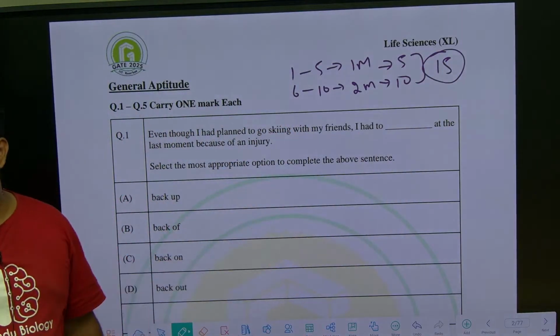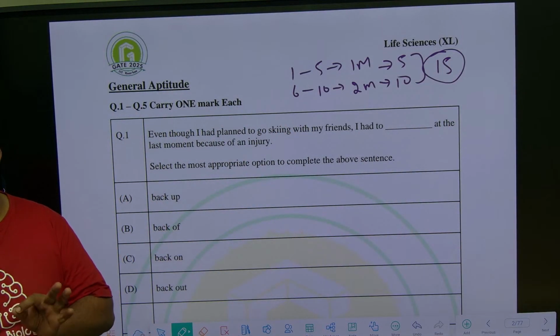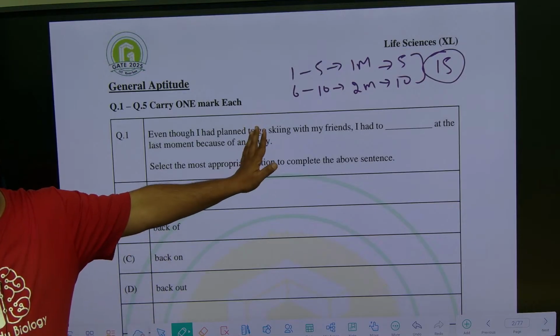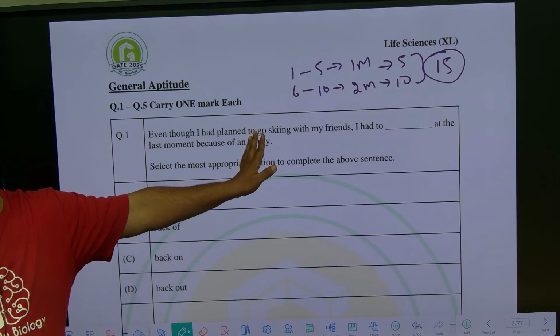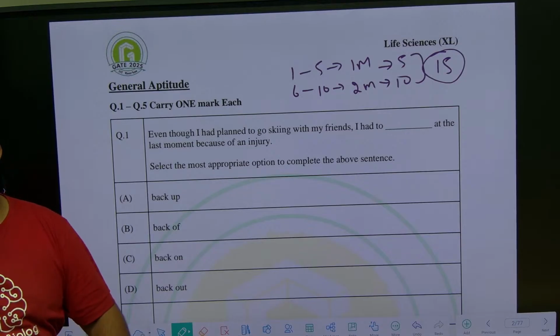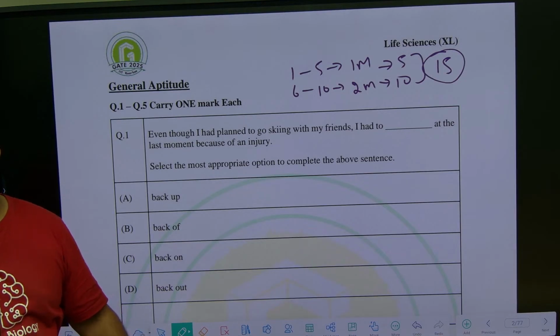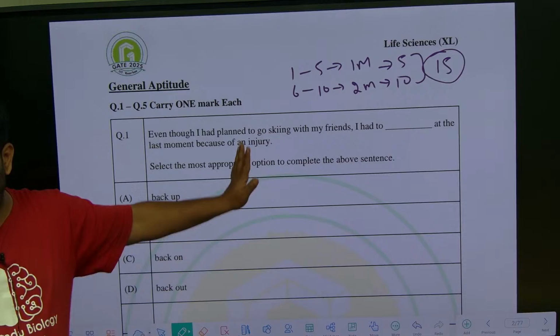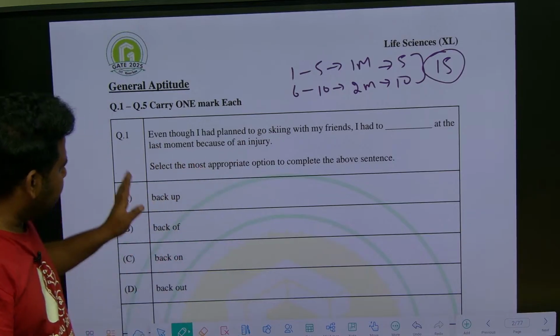Out of this, at least 10 you should score. I am telling minimum, but definitely you can score 15 out of 15. Sometimes you may go wrong in English, some of you. Other than that, everything is possible to get at least 13. Okay, so let us start with the first question.